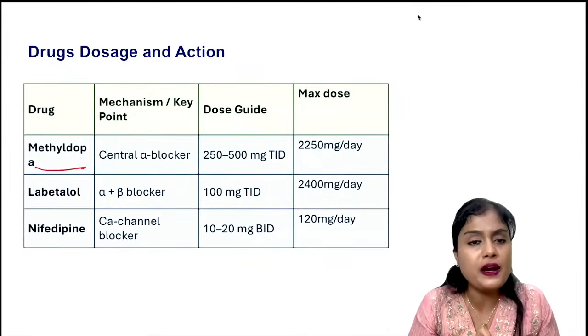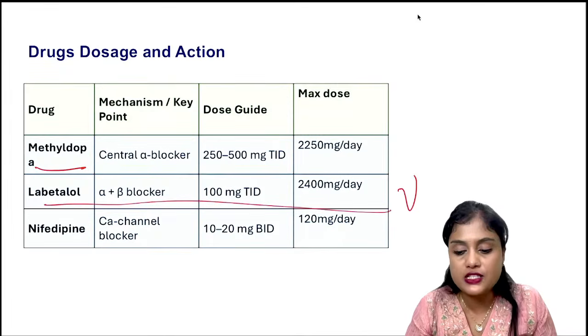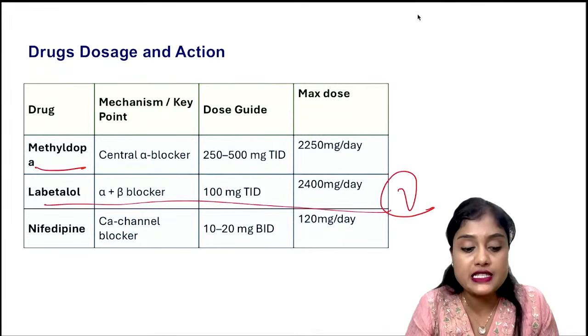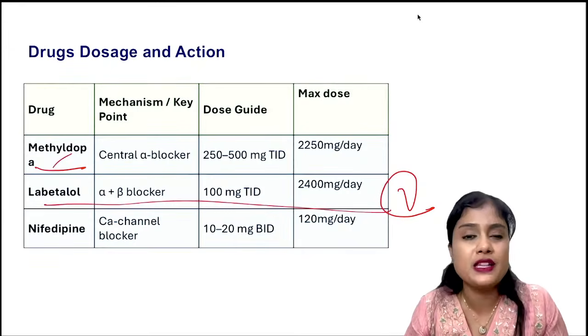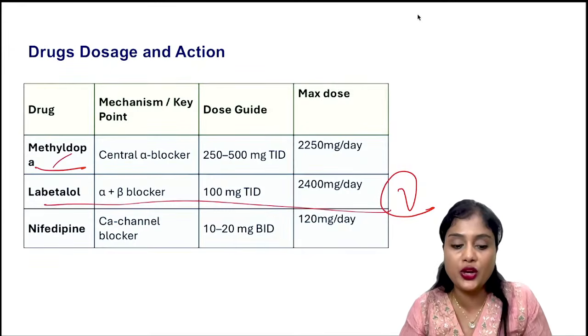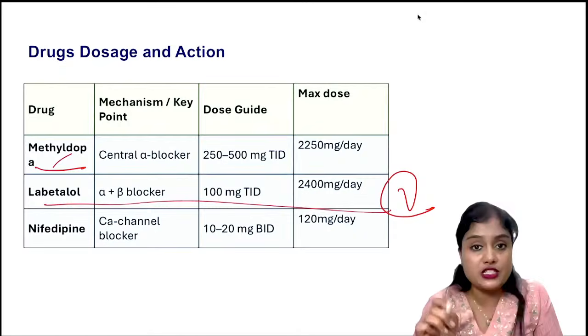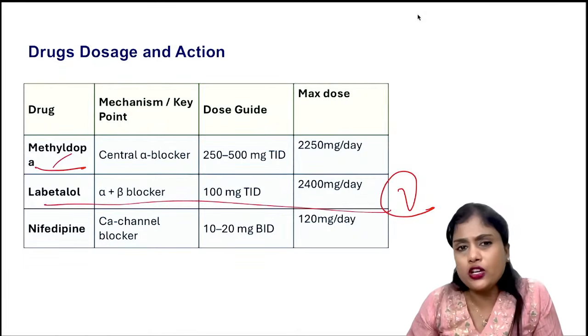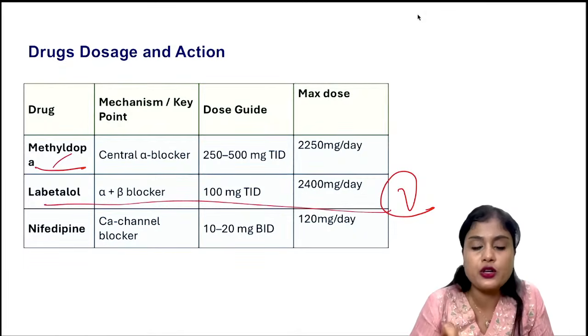Methyl dopa is no more used. Labetalol is the first drug of choice. Since books are everywhere, it is saying we write methyl dopa, but remember, methyl dopa is not even available in the market. So labetalol is usually the first drug of choice. But why do we not give methyl dopa? What is the side effect? Why do we not give it?